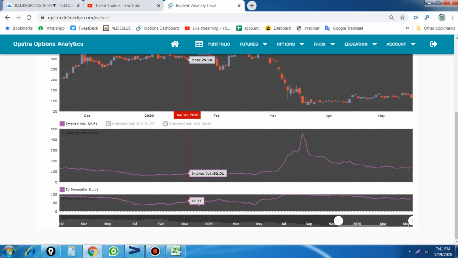Thanks for being with me, and this is some idea about what implied volatility is and how we can understand it.